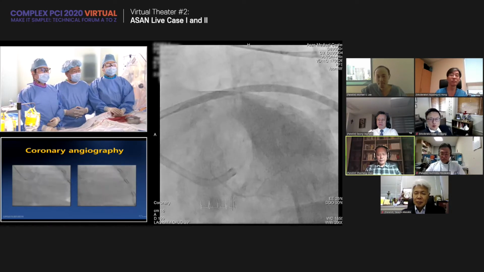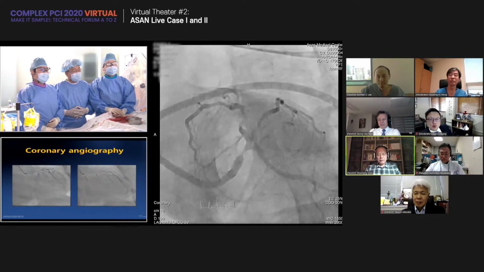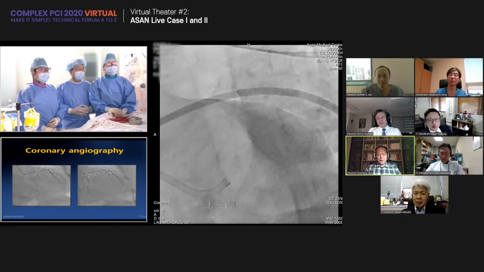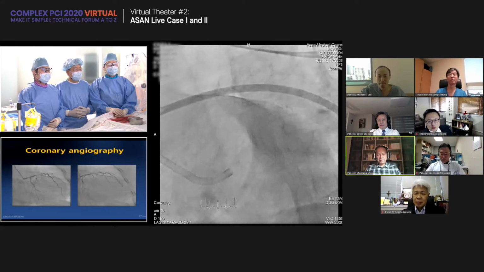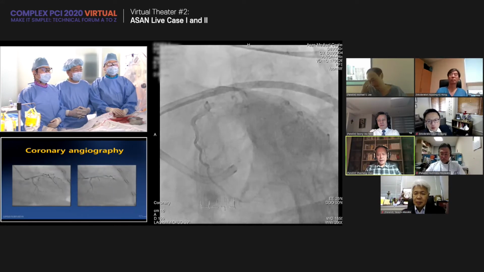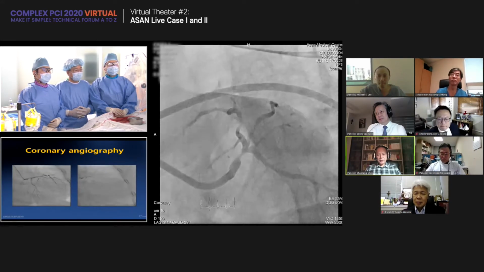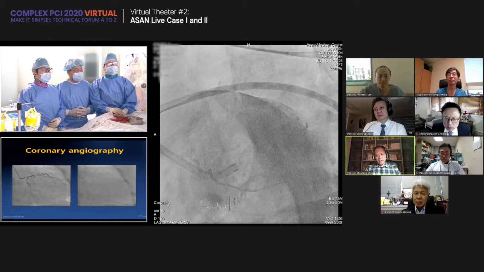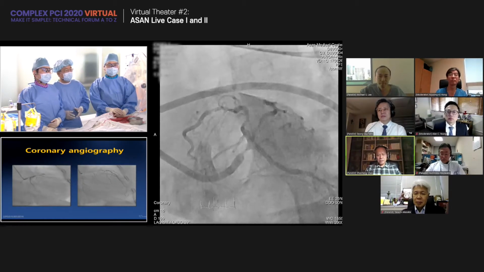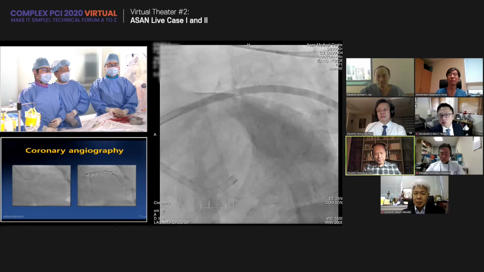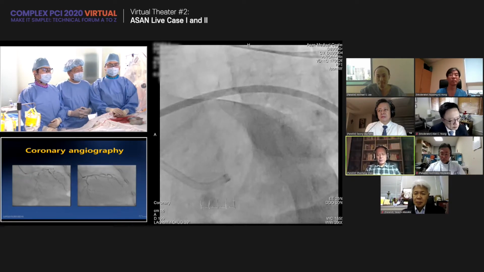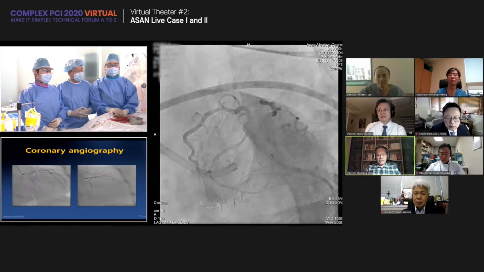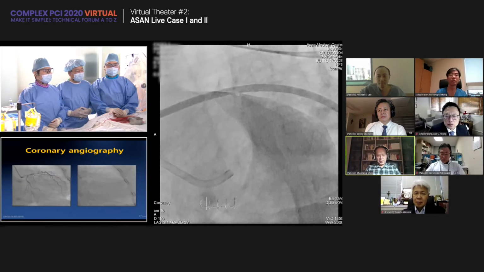Spider view is very clear to show the distribution. So as Alan said, distal left main. Actually, from spider view, I think it's not isolated distal left main. So the left main is diseased from the ostium to the proximal LAD. So my strategy will be to pre-dilate, use a 2.5 semi-compliant balloon for left main, and then I will check IVUS for both LAD and ramus. Even though the ostia of the LAD and ramus look good, there is still some disease. So probably I use 2 balloons, one in the LAD and one in the ramus, pre-dilate and check IVUS.